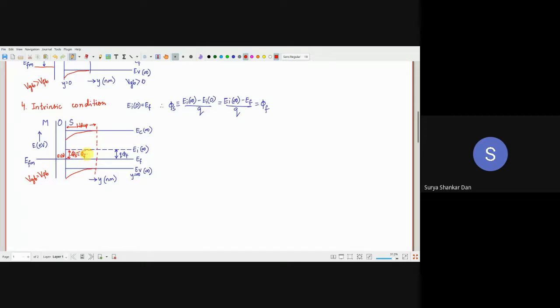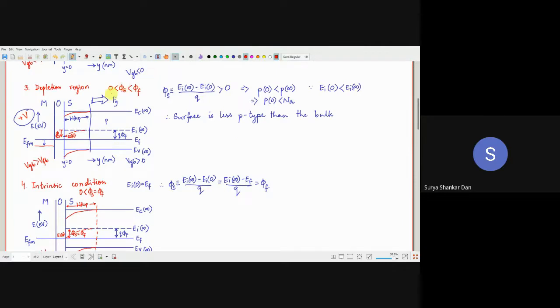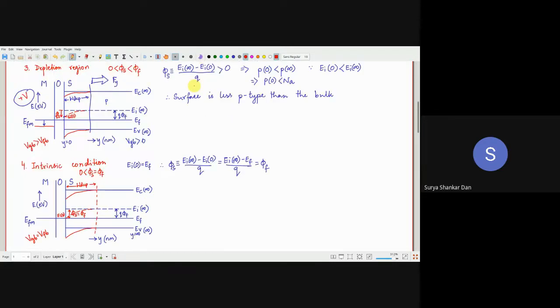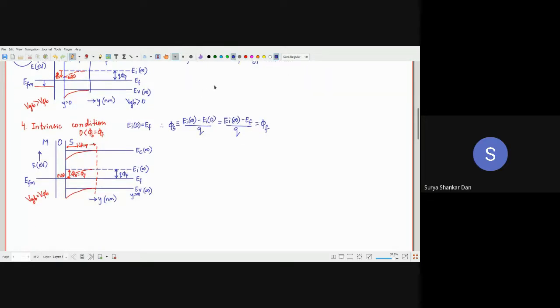Okay? So once we get this, this is a condition because this happens exactly at this particular point. Earlier, phi s was greater than 0, but it was less than phi f. Now phi s has increased and it has become equal to phi f. What does it mean? That the surface, what was it here? Surface is less p-type than the bulk. This less and more was a hassle. But now we are pretty sure that surface is intrinsic.